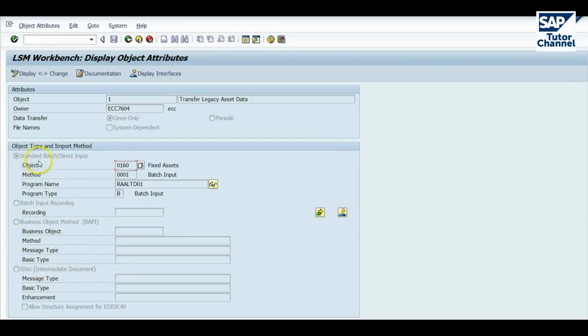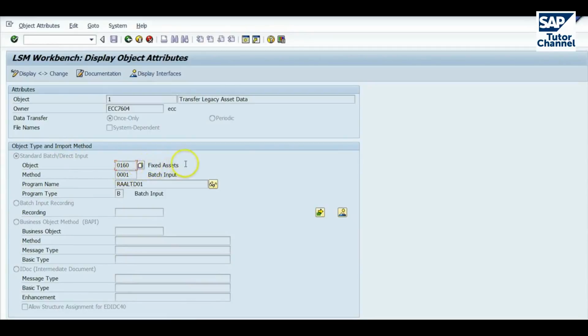But generally speaking, we use standard batch or direct. I prefer batch because batch has more checks involved. Direct is faster, but it doesn't have all the checks. Batch input is as if you were entering the data manually through the front end, so it has all the checks and balances there. Direct is faster, but nowadays with the computing power available, there is no reason really to use direct input. So here we select the object.